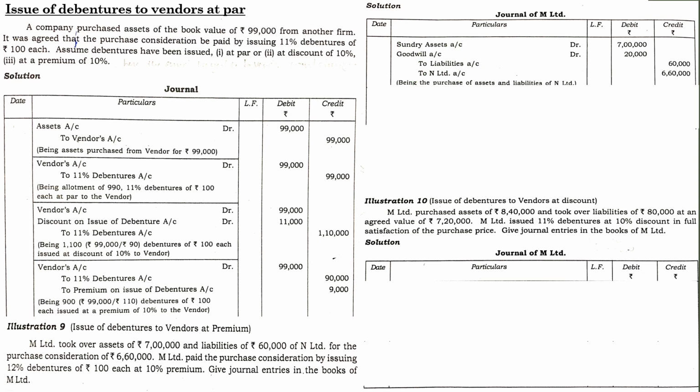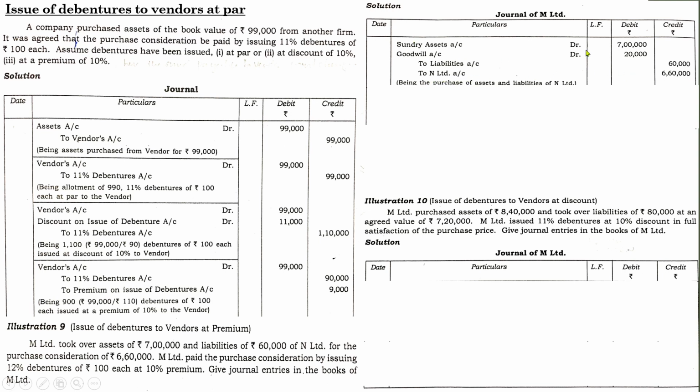First of all, let us post the easiest part. The value of the assets and liabilities won't change. It will be given directly in the question. Write those amounts first. So assets are 7 lakhs and the liabilities are 60,000. And what was the purchase consideration? It was 6,60,000. M Limited was going to pay 6,60,000 to N Limited. So show 6,60,000 on the N Limited account side.